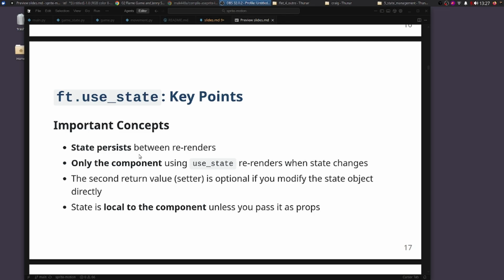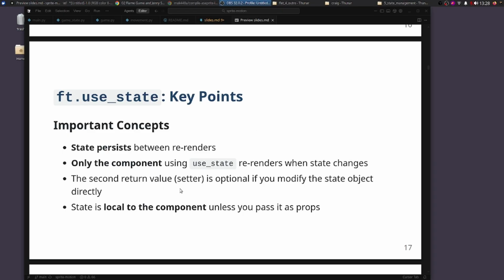The state will persist between re-renders, so all the values of the state are going to be held at the last variables in it. Only the component that is using the useState will re-render. So this is good for the screen so that you're not redrawing the entire screen every time.